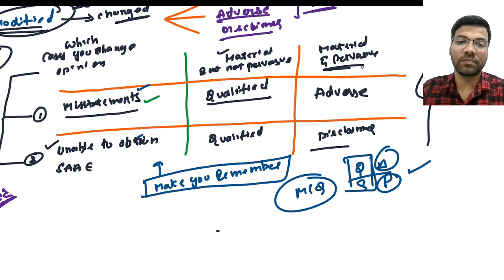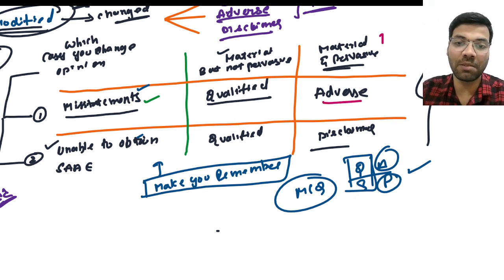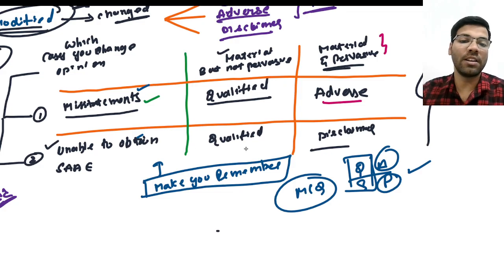Coming to adverse, the auditor has identified misstatements and the misstatements are material as well as pervasive. And disclaimer of opinion: the auditor is unable to obtain sufficient appropriate audit evidence about matters whose possibility of misstatements may be material as well as pervasive.